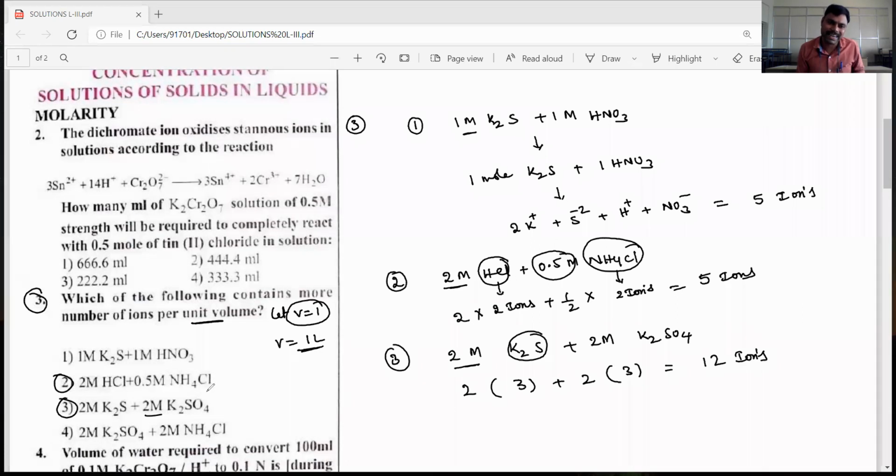Which of the following mixtures has more ions? So the answer is the third option. The third option is correct.